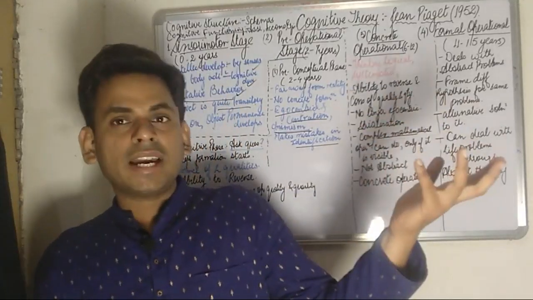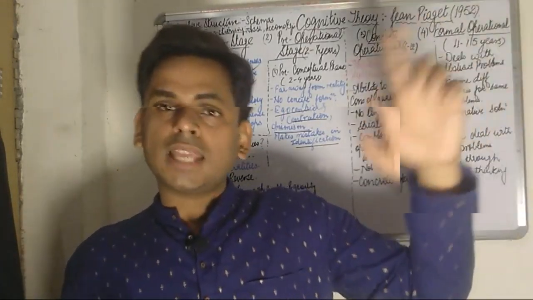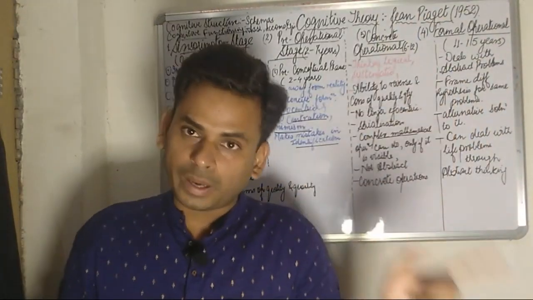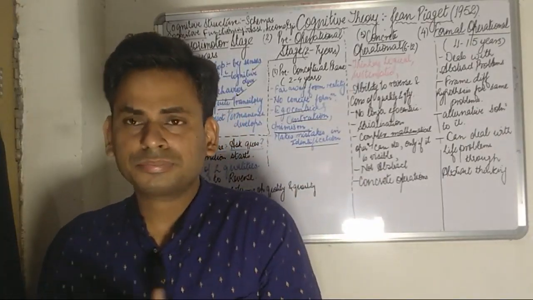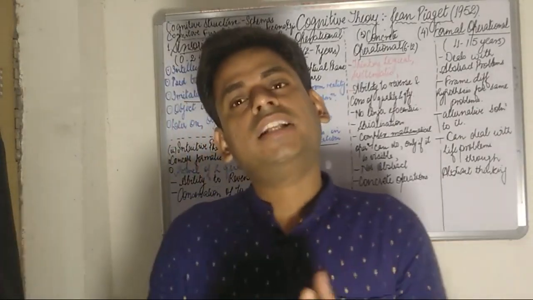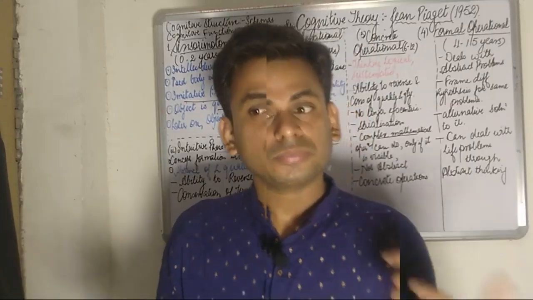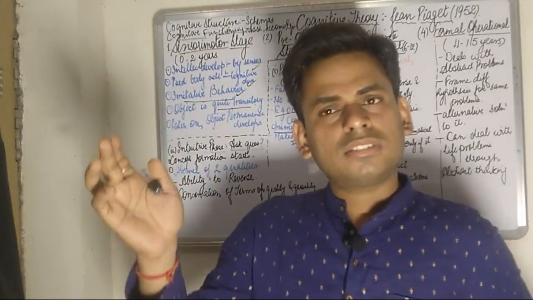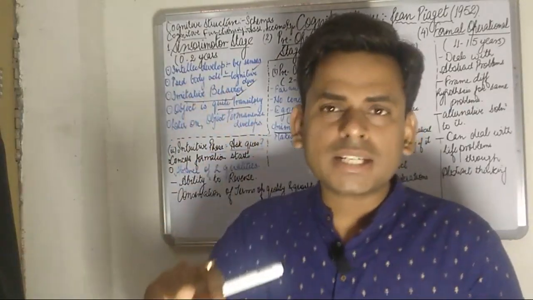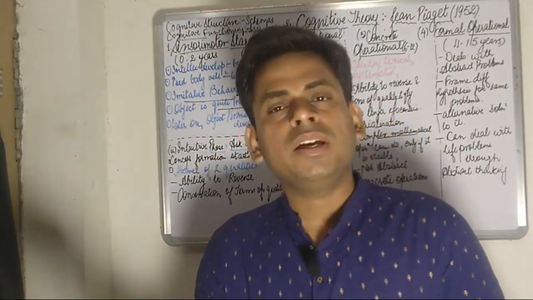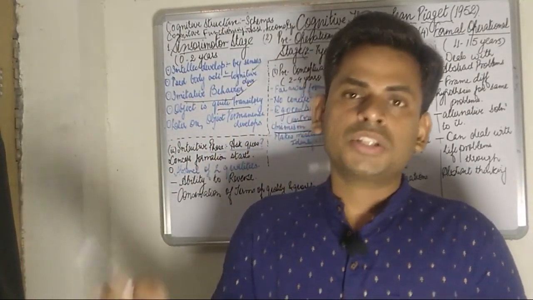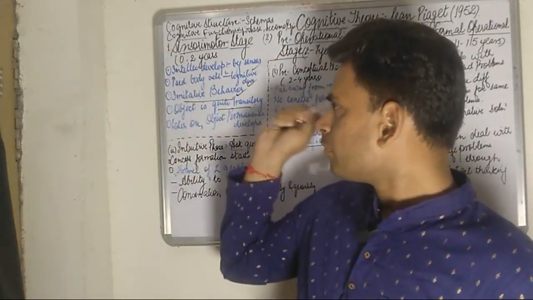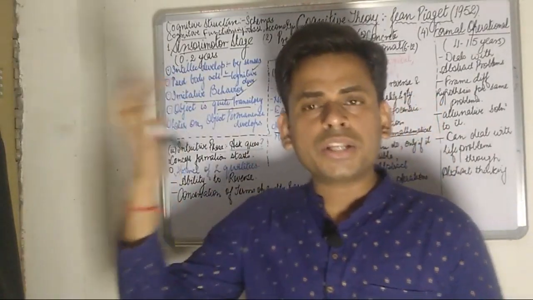The child is able to look at the teddy, but if I hide that teddy, the child will feel that the teddy no longer exists. So during the sensory motor stage, the child thinks that objects visible to him are transitory.